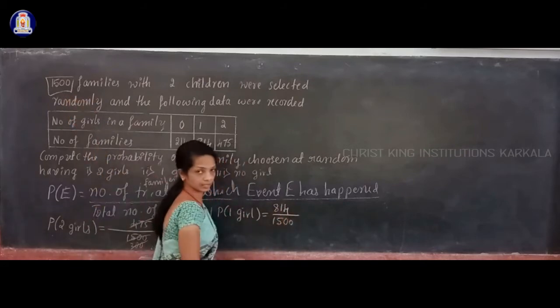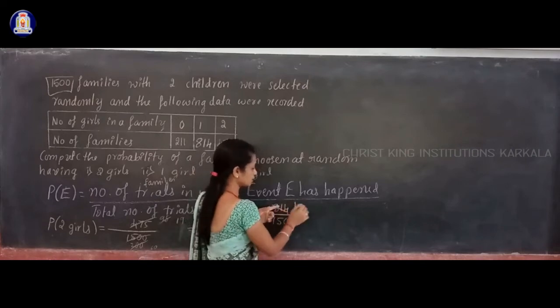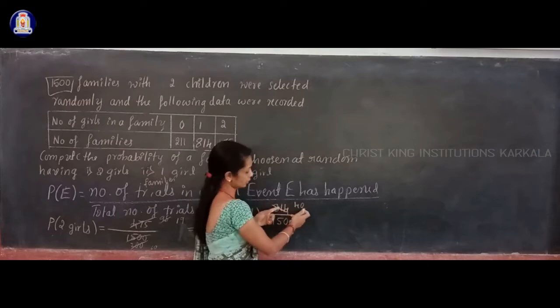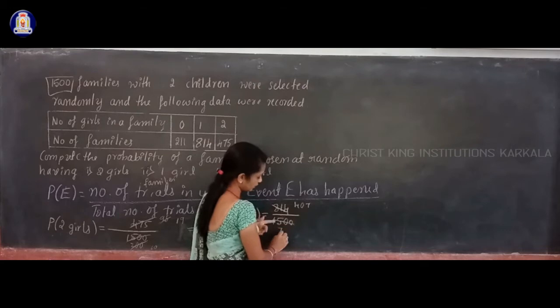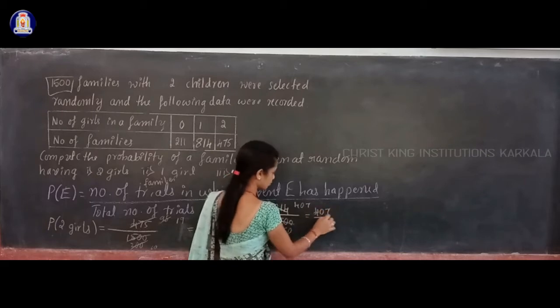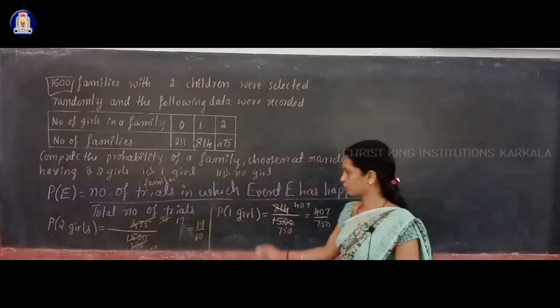Both numbers you can cancel by 2. So 407 dividing by 750, that is the probability of 1 girl.